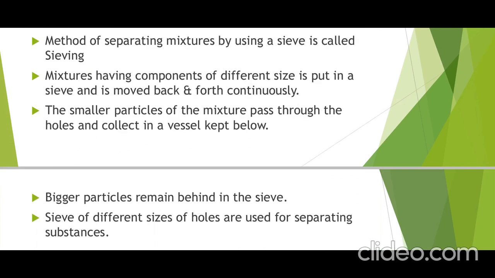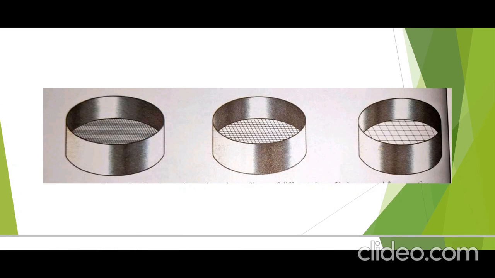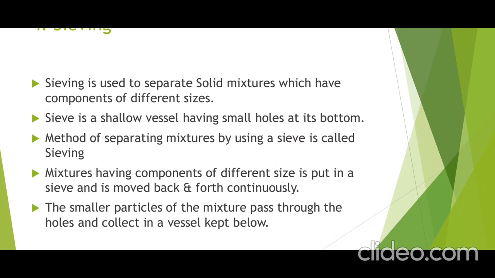I will show you the figure. This is called a sieve. It has small holes at its bottom. The method of separating a mixture by using a sieve is called sieving.